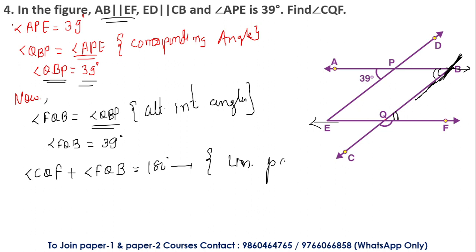Linear pair of the angles. So this will give me angle CQF. We know the value of FQB, that is equal to 39. This will give me 180 degrees minus 39 degrees, that is equal to 141 degrees, angle CQF. So angle CQF is going to be 141 degrees. I have applied three concepts. One is the corresponding angles, the second one is the alternate interior angles, and the third one is the linear pair. I hope you are clear with all the three concepts given over here.